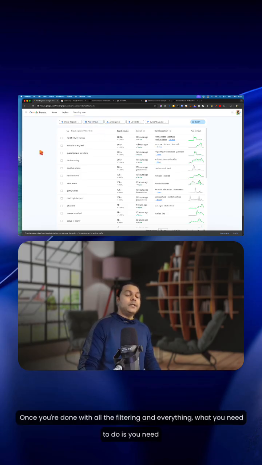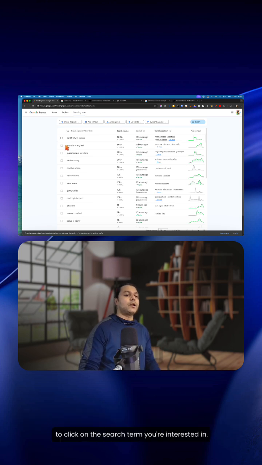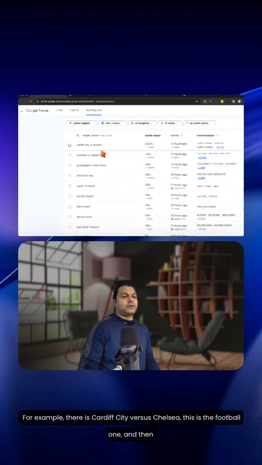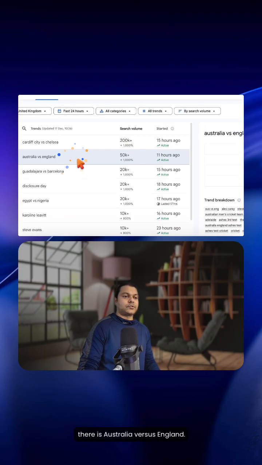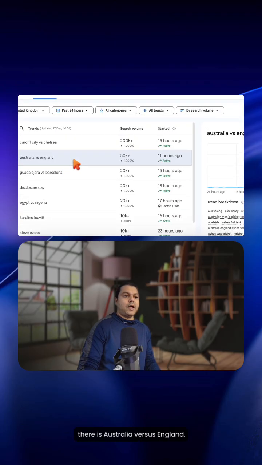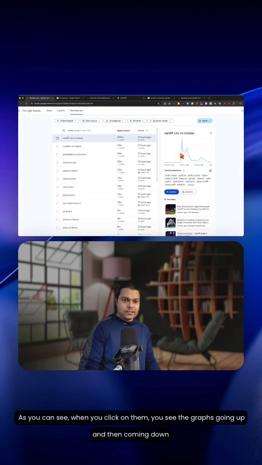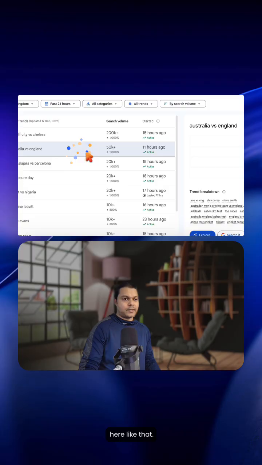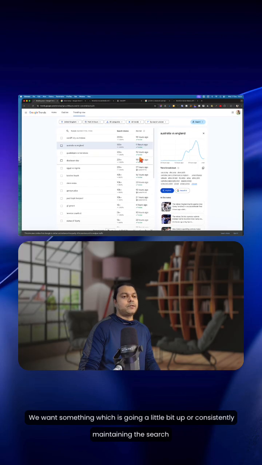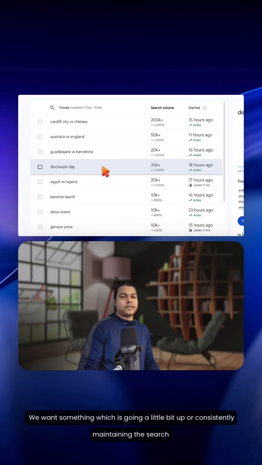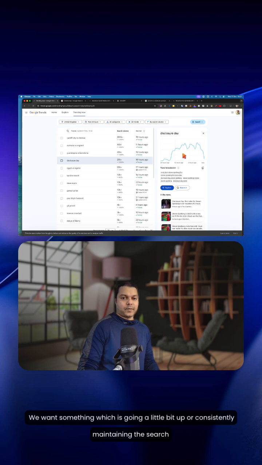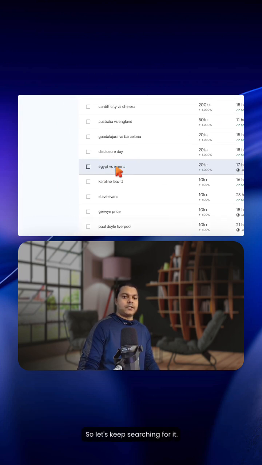Okay. Once you're done with all the filtering, what you need to do is click on the search term you're interested in. For example, there is Cardiff City versus Chelsea. This is the football one. And then there is Australia versus England. As you can see, when you click on them, you see the graphs going up and then coming down here like that, right? We want something which is going a little bit up or consistently maintaining the search volume here. So let's keep searching for it.